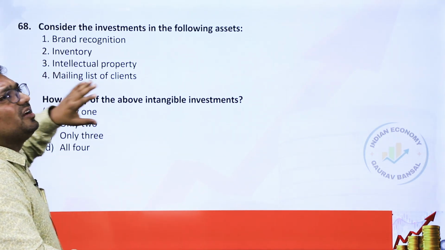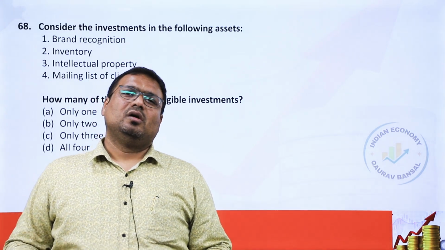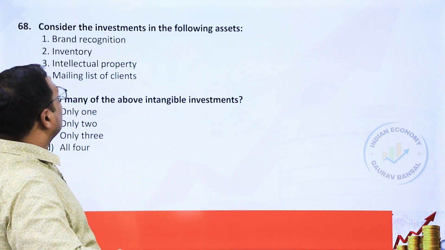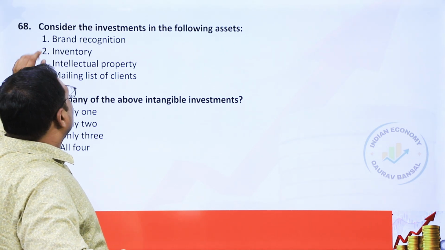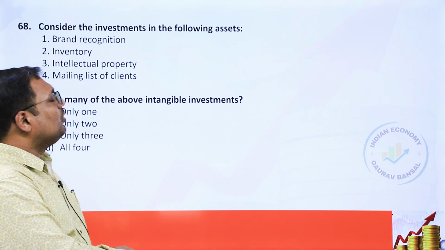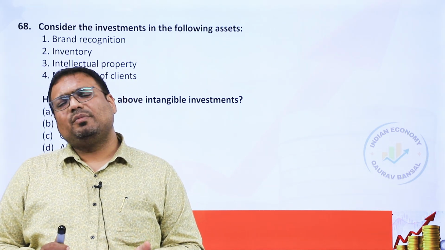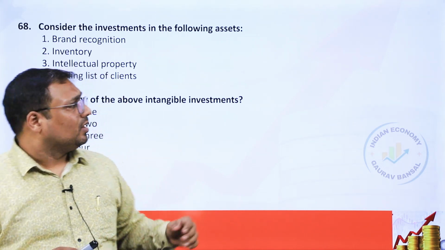Inventory is a physical asset because inventory is actually physically stored in the godown. So inventory is not an intangible asset. Intellectual property is also an intangible asset. How much would be the value of the patents held by a company? Again, that can be at best an estimate.